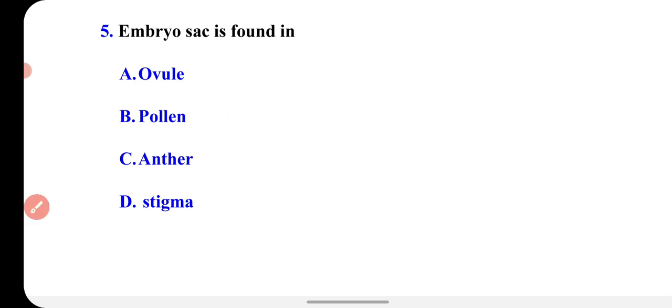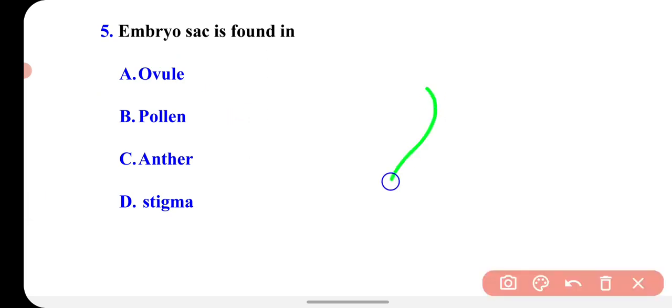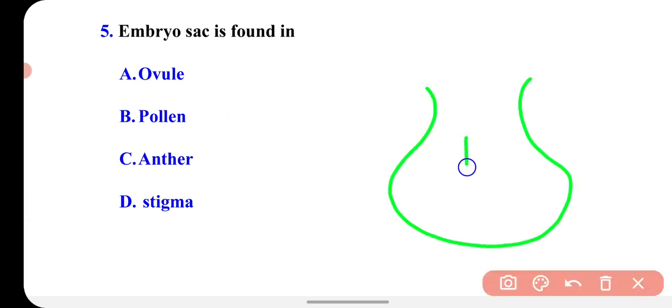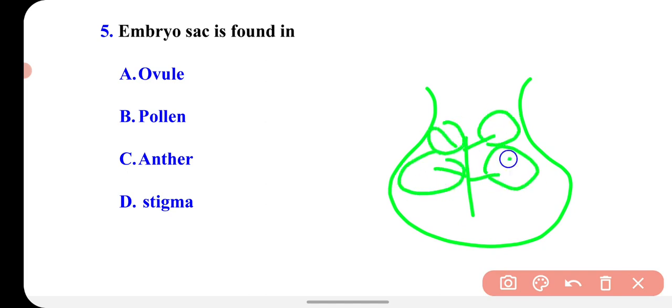You know that inside the ovary there are many ovules, and these ovules have the embryo sac in which the female gamete is found with the antipodal cells, central cell, and synergids. So the correct option is ovule here.